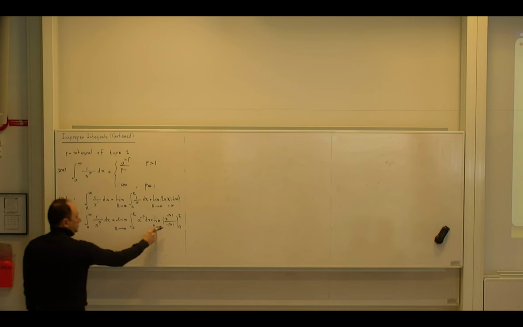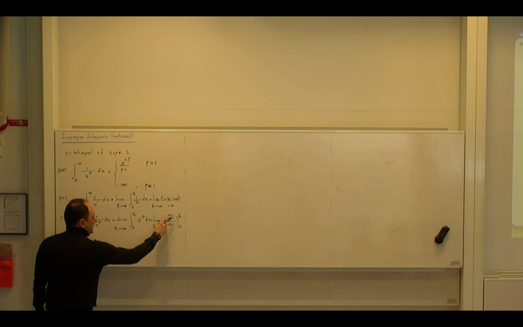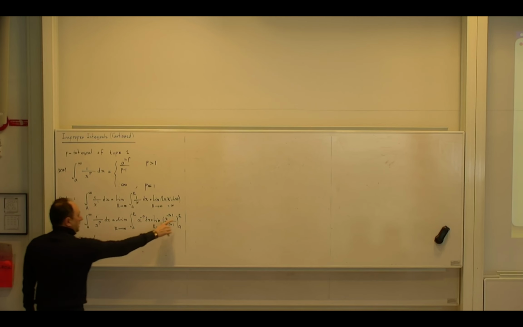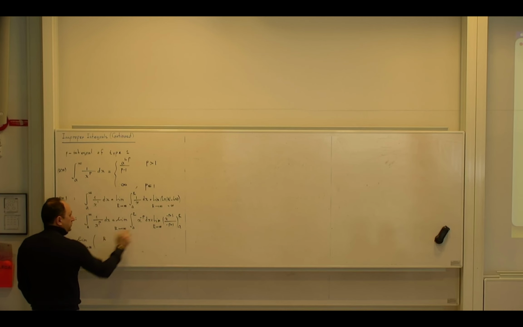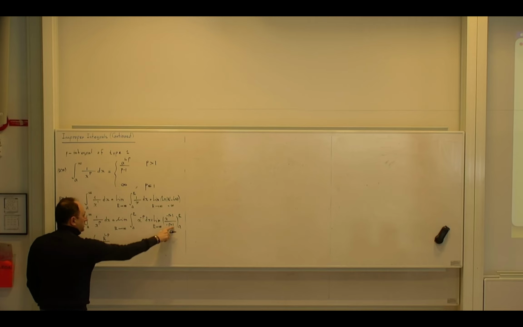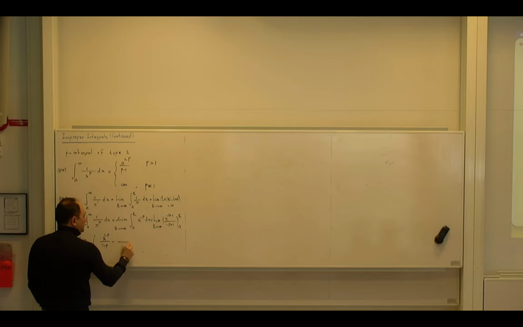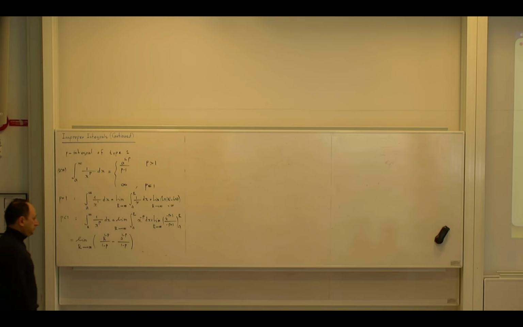In order to calculate this, I have to replace x with r and a, so it becomes the limit as r goes to infinity. I replace x with r, so it becomes r to power, instead of minus p plus 1, let me write 1 minus p, over 1 minus p, and then minus a to power 1 minus p over 1 minus p. Yes?